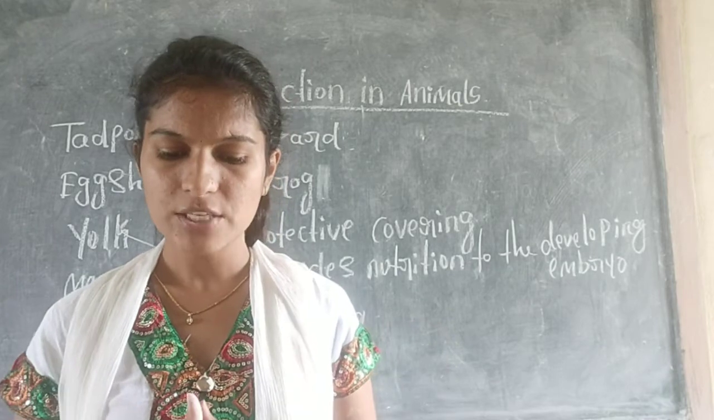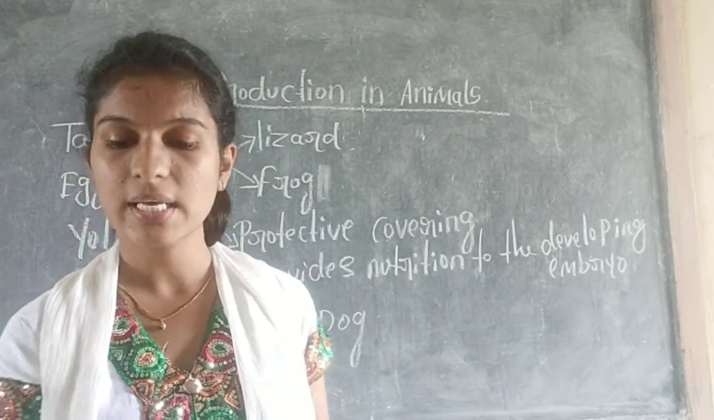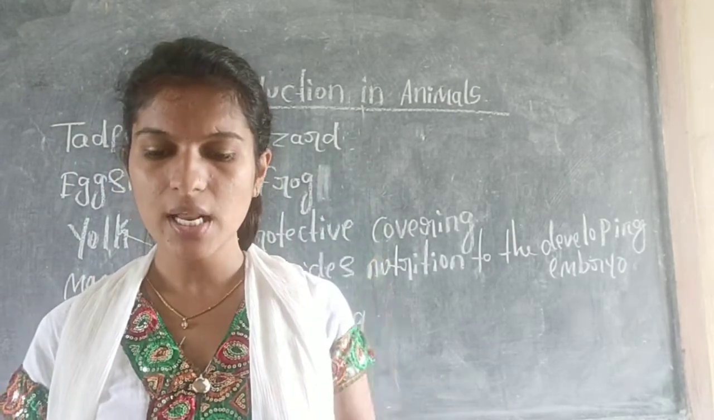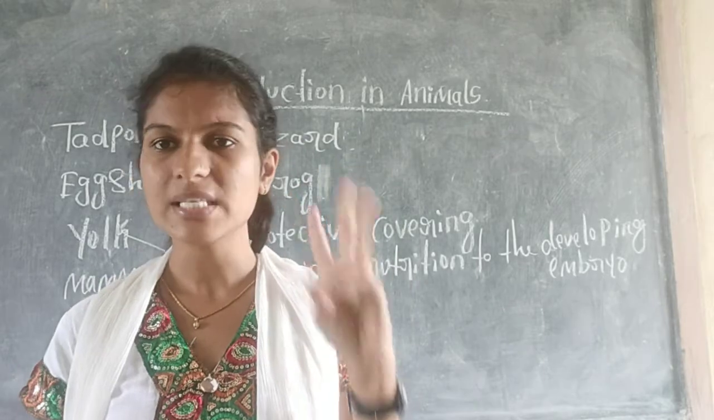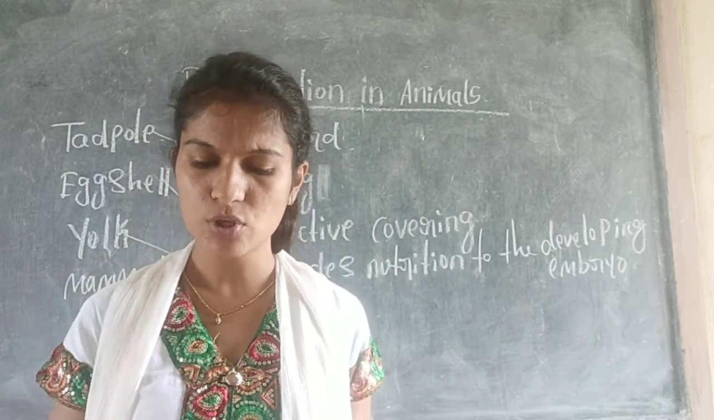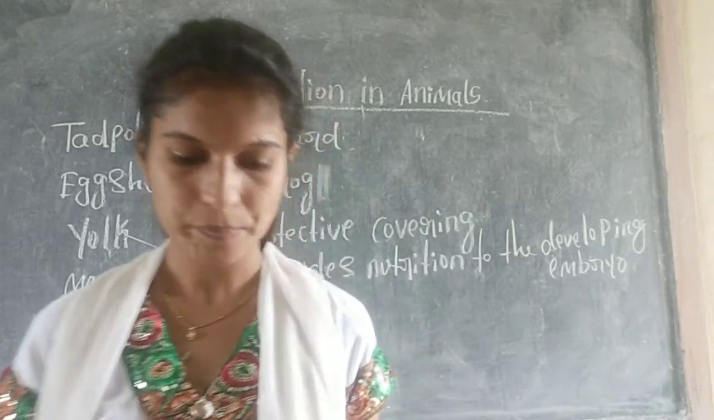Next, fourth one: name the parts of an egg. As you know, there are three parts in an egg. First one is eggshell, next one is yolk, and the third one is albumen. Very easy questions are there. Then long answer type questions are there. All these things we will discuss in tomorrow's class.